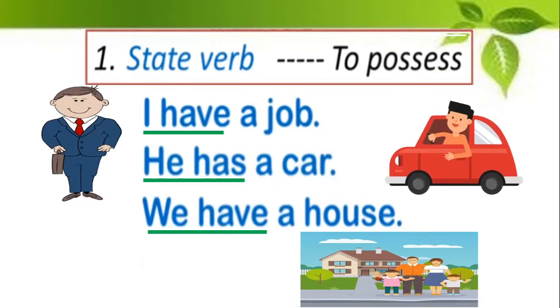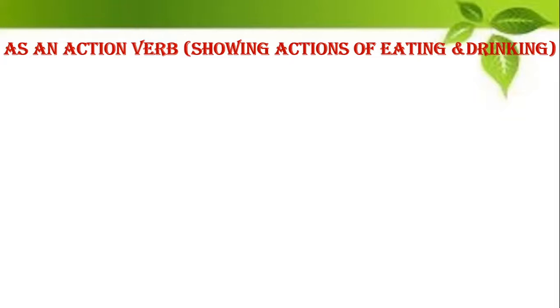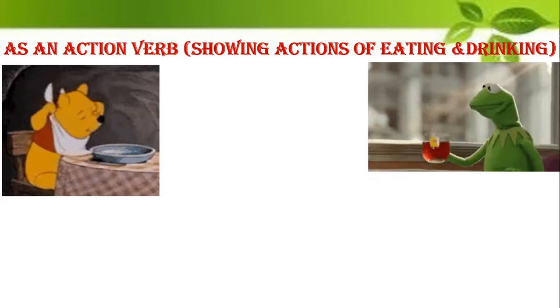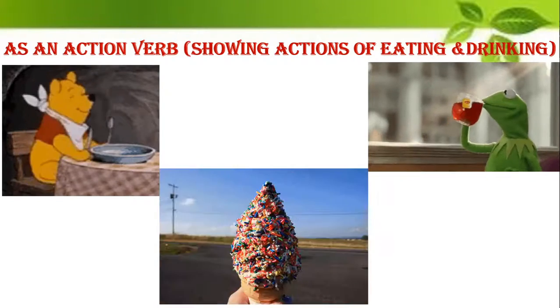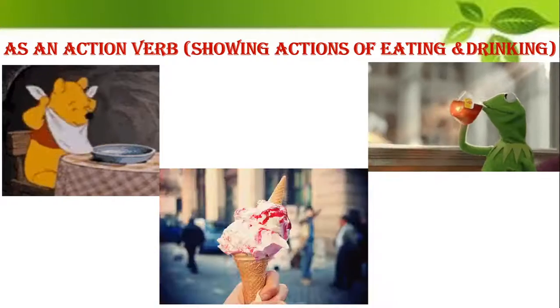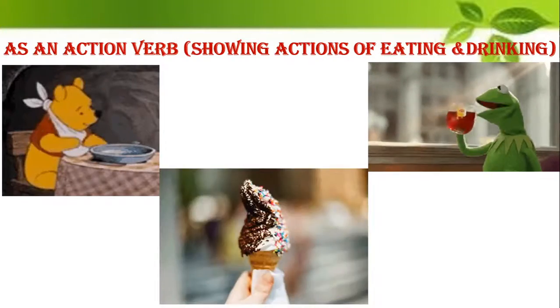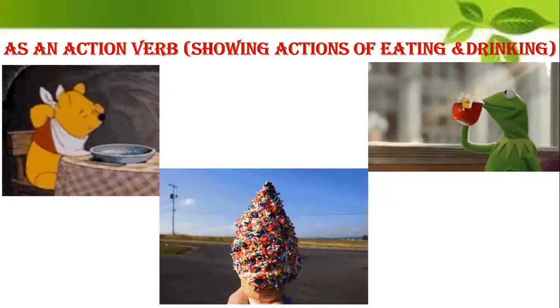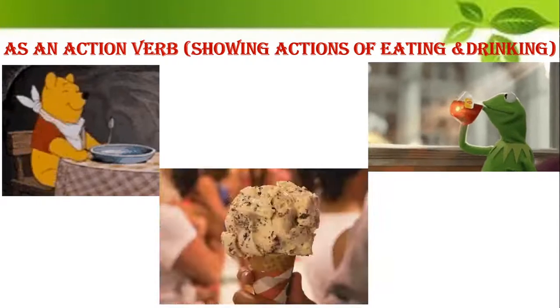Okay, let us see some more examples now. It is also used to show actions of eating and drinking. So it is sometimes used as an action verb to show actions of eating and drinking. See here, this is to have lunch, to have tea, to have an ice cream. So what are you doing? You are indicating an action of either eating or drinking. So sometimes have is also used as an action verb.